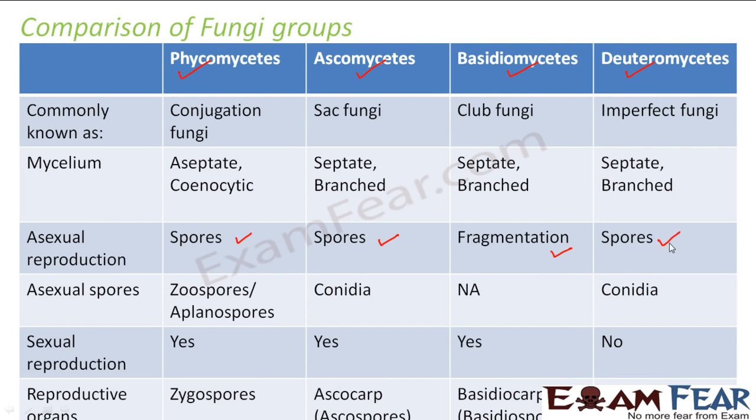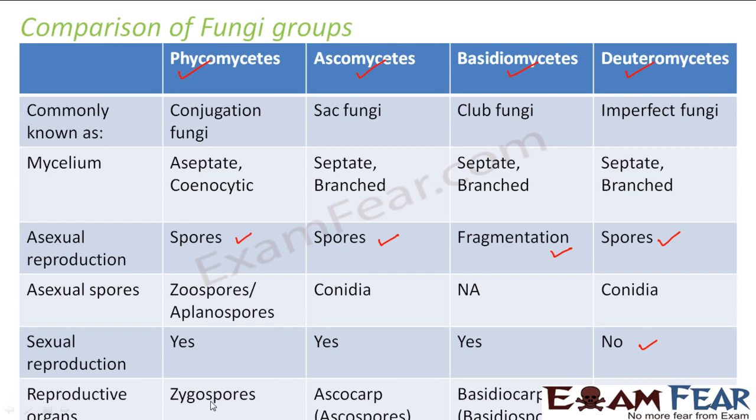In Deuteromycetes, again, spores are produced. What is the name given to the asexual spores produced in each of them? For Phycomycetes, it is zoospores or aplanospores. Ascomycetes, conidia. Basidiomycetes, no spores are produced, so it is not applicable. Deuteromycetes, conidia. Sexual reproduction is seen in all of them except Deuteromycetes.